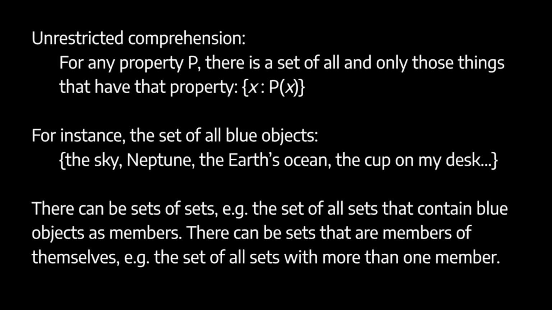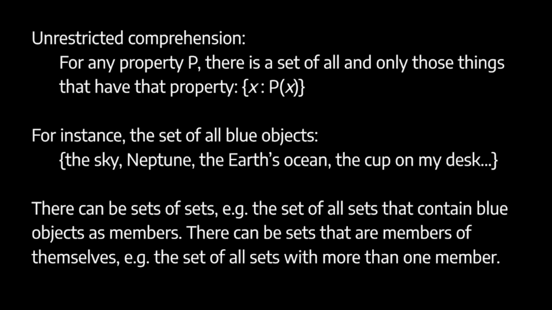This would be the set that contains the sky, the cup on my desk, the planet Neptune, the Earth's ocean, and so on. Or I might have the set of all objects within my room. Or the set of all objects that came within 10 meters of Frank Zappa. Or the set of all abstract objects. So any property at all, as long as it's a well-defined property, we can have a set of all and only those objects that have that property.